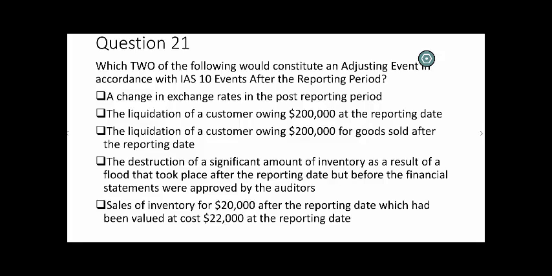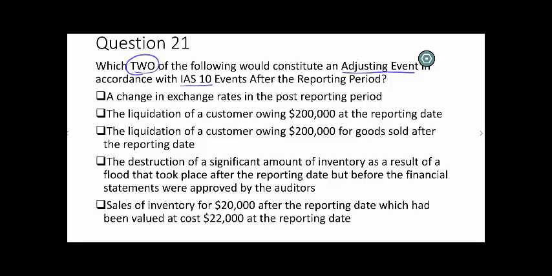Question 21 focuses on IAS 10, which deals with events after the reporting period. The key thing in IAS 10 is to consider whether these events are adjusting or non-adjusting, and in this case it is the adjusting events which we're looking for, and we need to identify two of them.